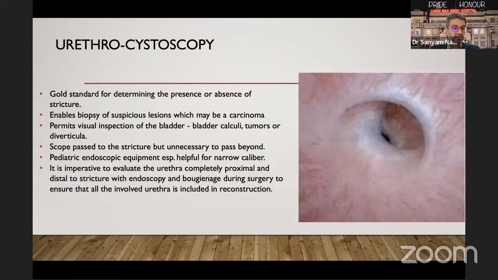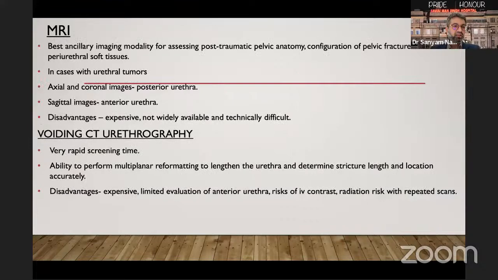It is very important during surgery to evaluate the urethra completely, both proximal and distal to the stricture, with endoscopy and bougienage, so that all the involved urethra is included in reconstruction. MRI is the best ancillary imaging modality for assessing post-traumatic pelvic anatomy, configuration of pelvic fractures, and periurethral soft tissues. It is also very helpful in cases with urethral tumors. Axial and coronal images delineate the posterior urethra, whereas sagittal images delineate the anterior urethra. Its disadvantages are that it is very expensive, not widely available, and technically difficult.